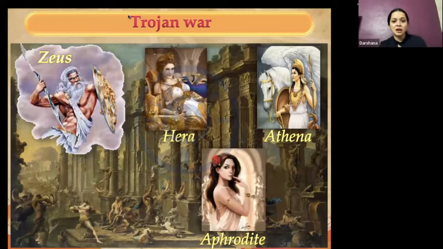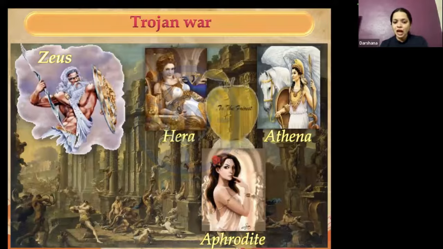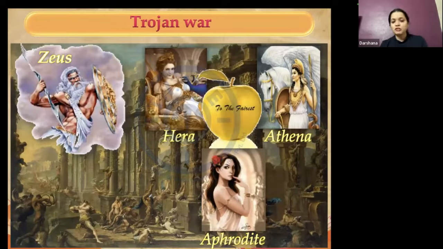Whoever would be the fairest of all would get this apple, and this generated jealousy among the women you see on the screen, which is why it is called the apple of discord. What does discord mean? Discord means something that causes disagreement between people. Yeah, a rift. So it generated disagreement between people, which is why it was called the apple of discord, which was to be given to the fairest. And it was Paris who was supposed to do it.